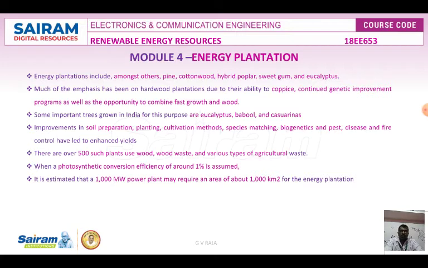So it's a large area. It should not be difficult for countries to provide that land. The country will provide the land, but we have to take care of the harvesting. We have to take more care in order to go for this energy plantation.